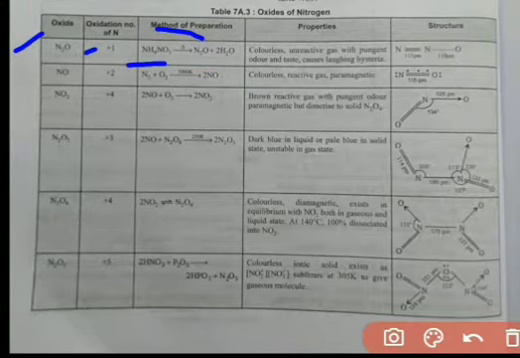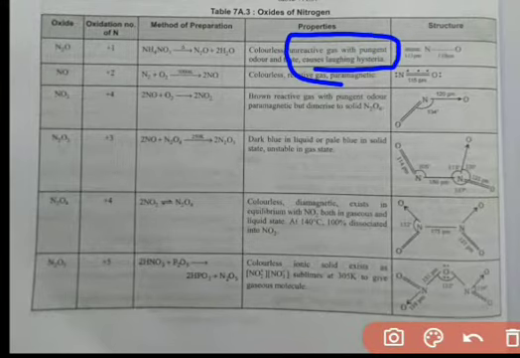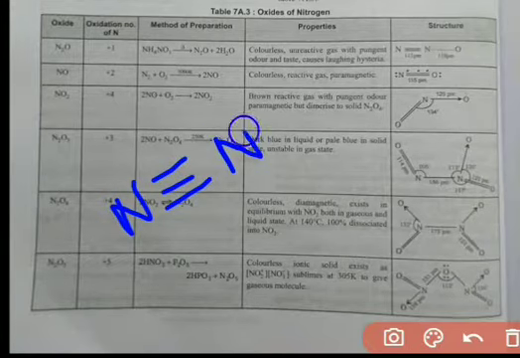Talking about its properties, it is a colorless, unreactive gas with pungent odor, and it causes laughing hysteria.